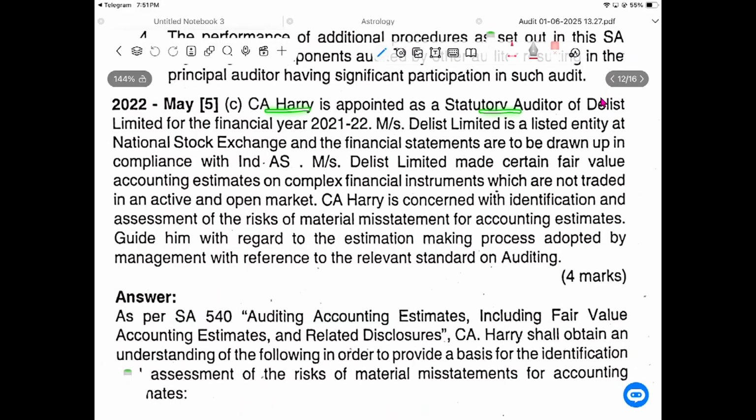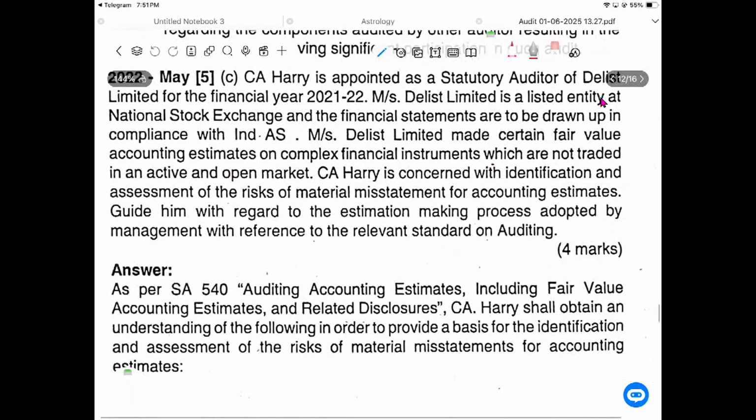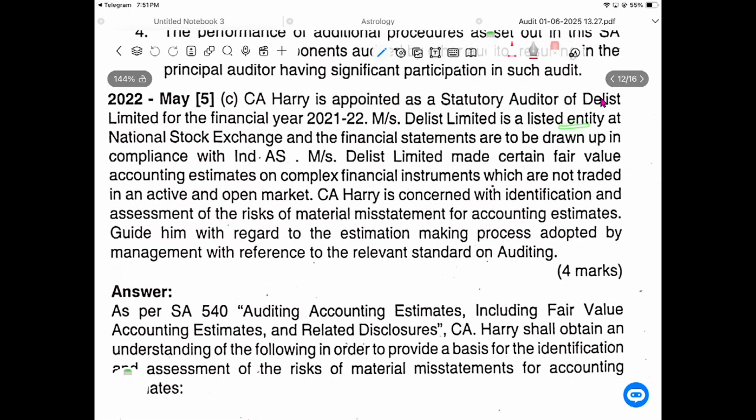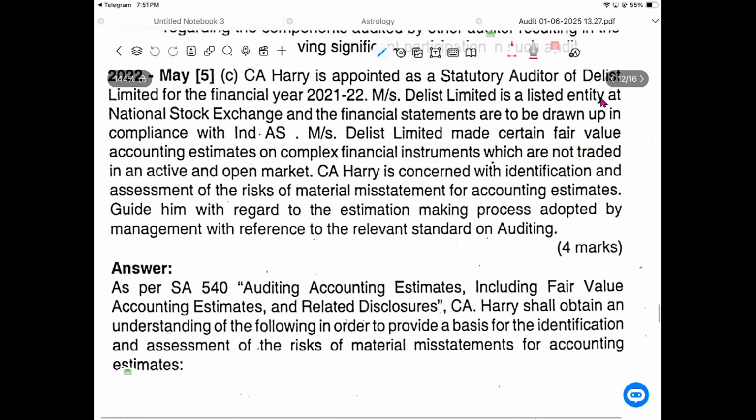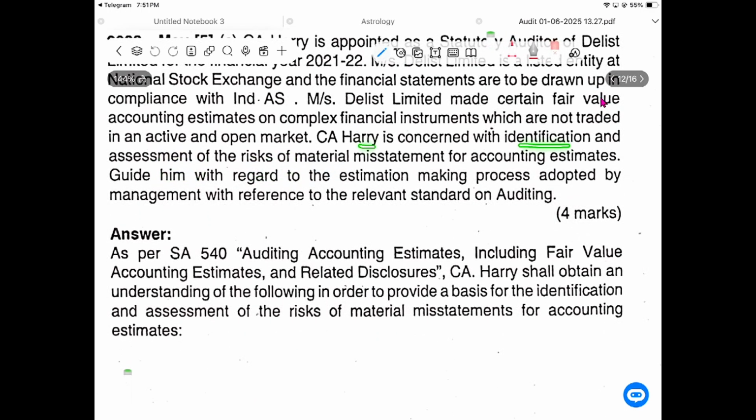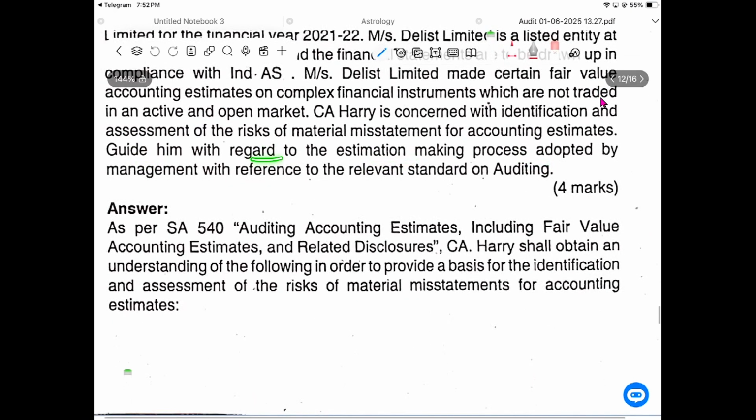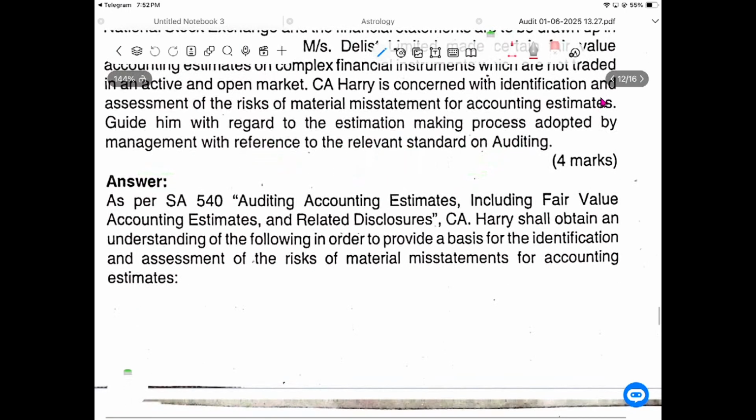CA Harry is appointed statutory auditor of Delist Limited for financial year 2022. Delist Limited is a listed entity on the National Stock Exchange, and the financial statements are drawn up in compliance with Indian standards. Delist Limited has certain fair value accounting estimates and complex financial instruments which are not traded in an active open market. CA Harry needs help with the identification and assessment of the risk of material misstatement for accounting estimates. Guide him regarding the estimation process adopted by the management in reference to the relevant standard on auditing, SA 540.